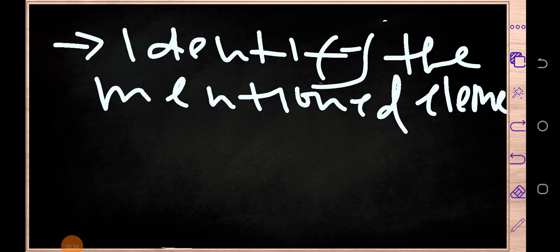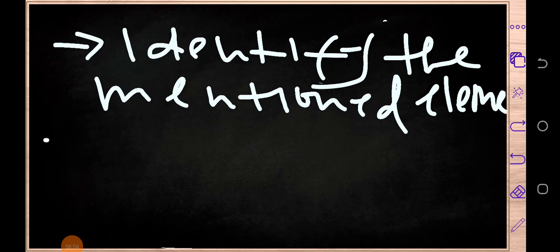Let's say, for example, if they say carbon dioxide, it means we have got carbon and we've got what? Oxygen. If they say magnesium oxide, we've got magnesium and oxygen. If they say water, of course we know that we've got hydrogen and we've got what? We've got oxygen. So we're going to list them. We're going to write them. We're going to identify the mentioned elements. Then we are going to write the symbols of the mentioned elements.